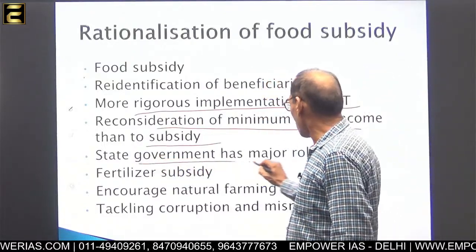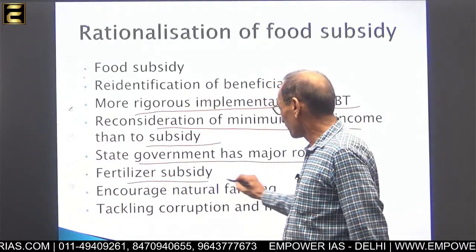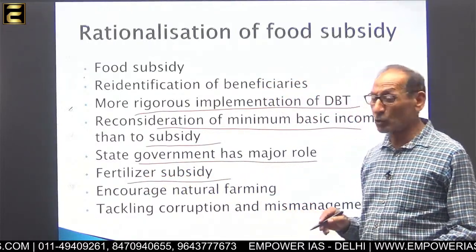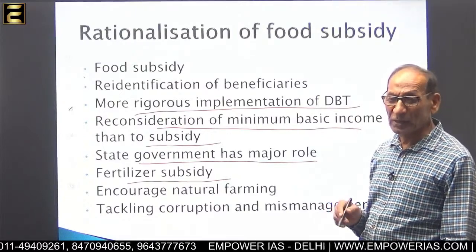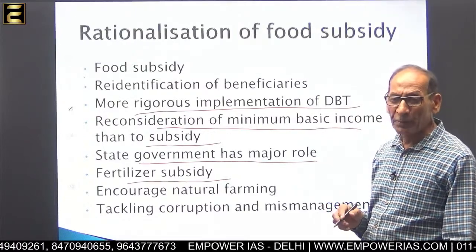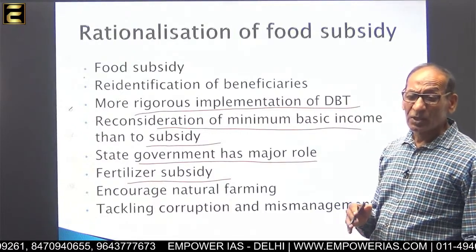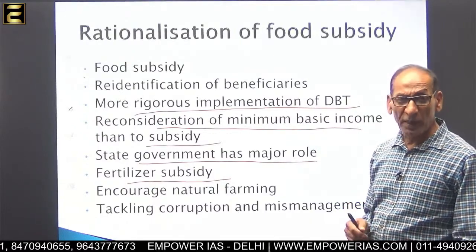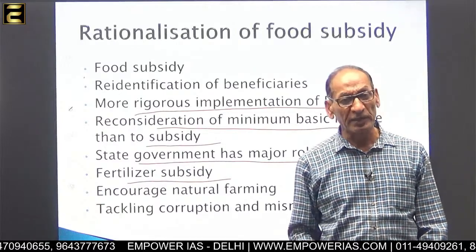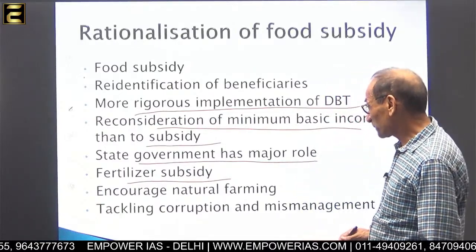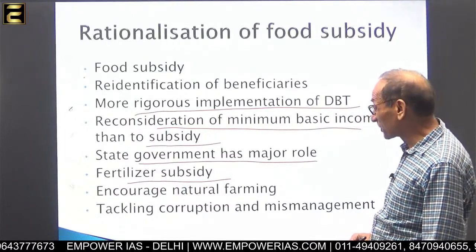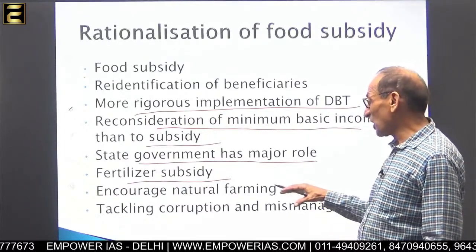And the state government has a major role. The state government has a major role to implement it. Since food subsidy is provided through the PDS system, and the PDS system comes under the state government, the state government has a very major role to check the leakages. Now, about the fertilizer subsidy, encourage natural farming.